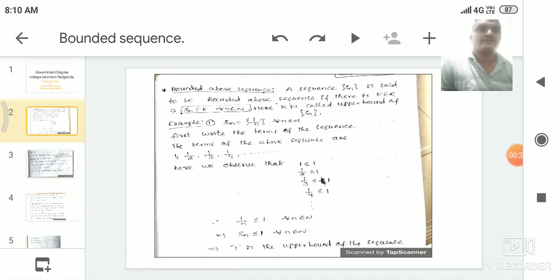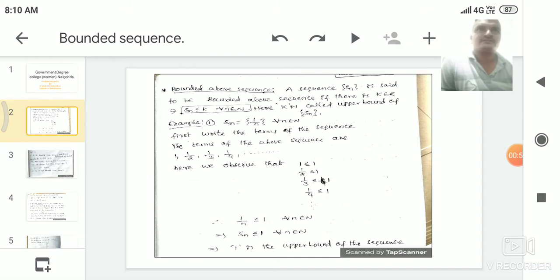So what is the definition of a sequence? A sequence is nothing but a function that is defined from the natural number set to the real number set. So already we have seen a number of examples. For example, 1 by n is a sequence.